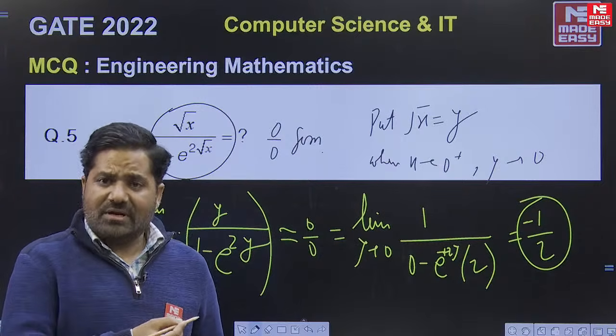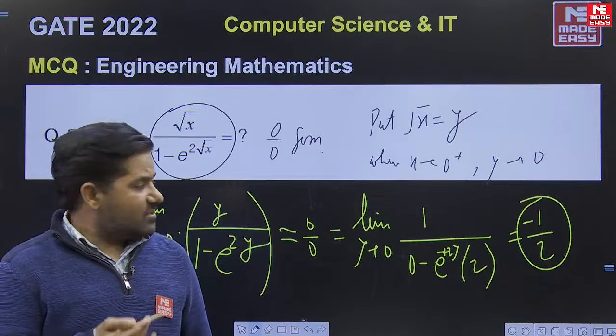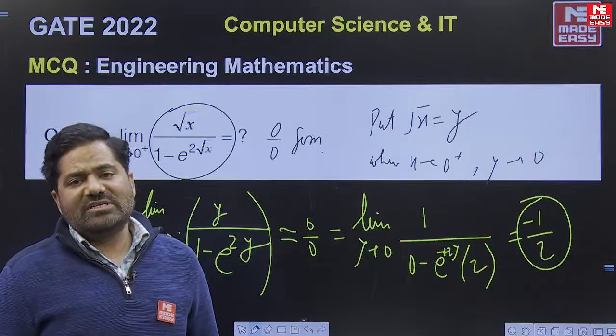As of now these are all the questions, memory based questions. So this is all we have got so far. This is all about the engineering mathematics portion.